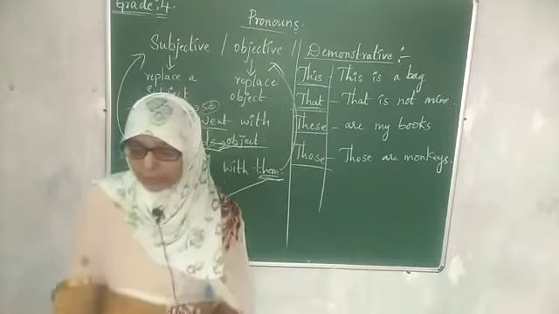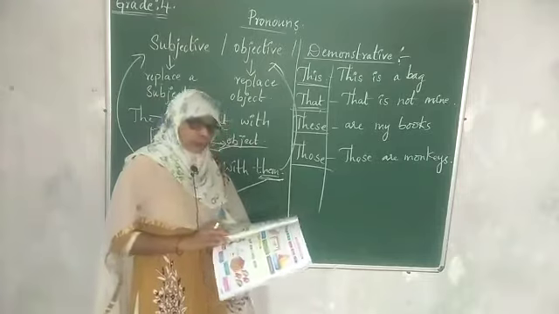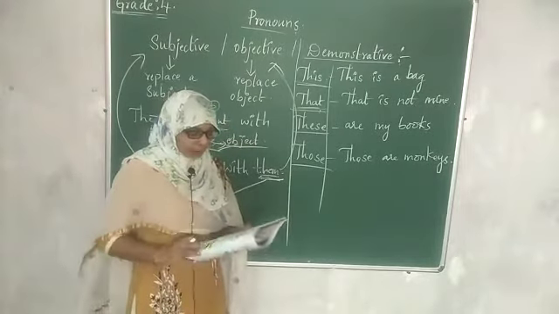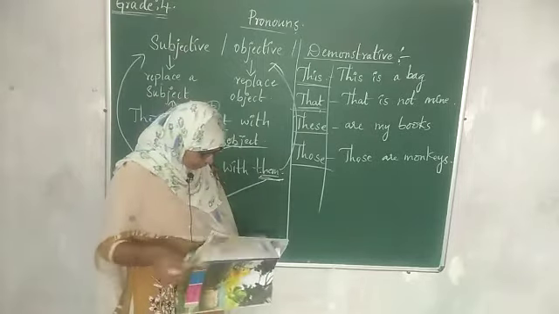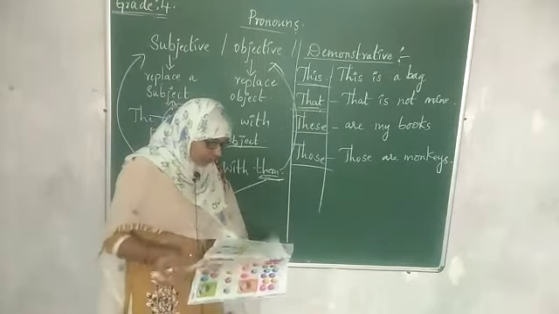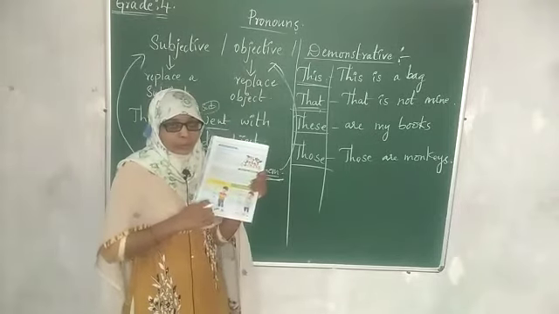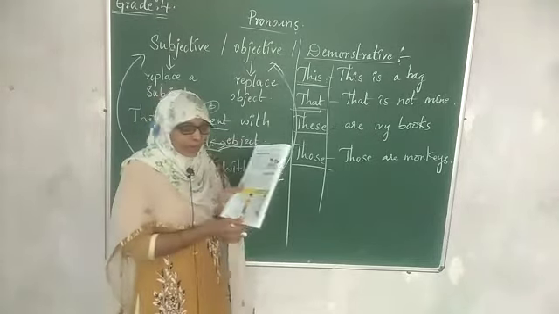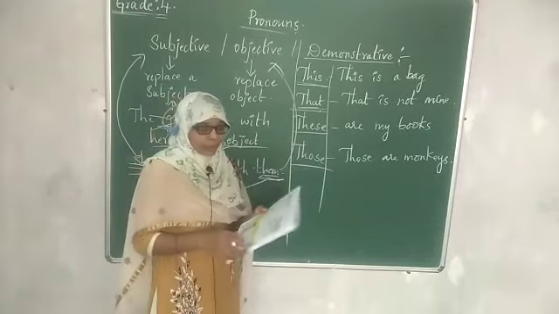After seeing this video, children, you have to go through your textbook, that is the course book, page number 46. You have some examples here, and we have a table here. Go through this tabular column where we have a list of subjective pronouns and objective pronouns.